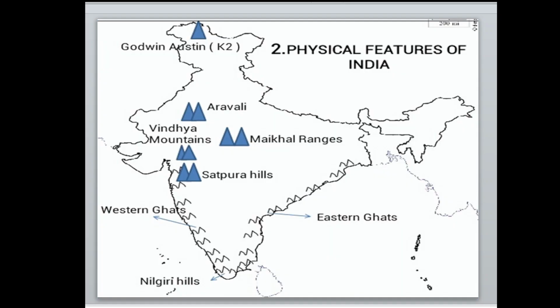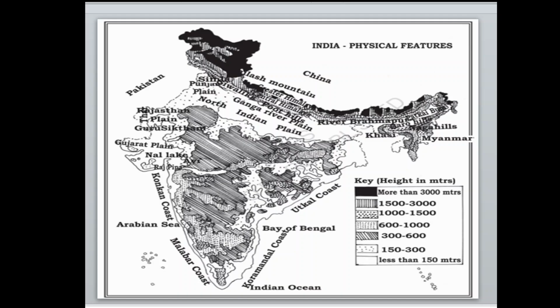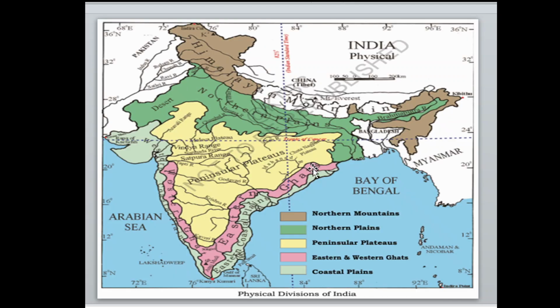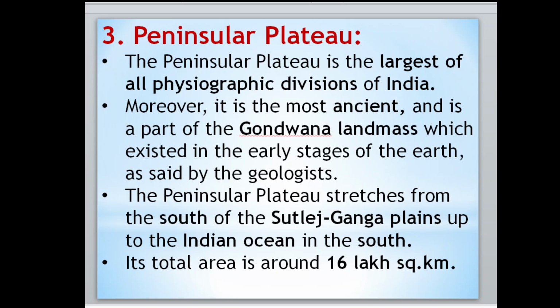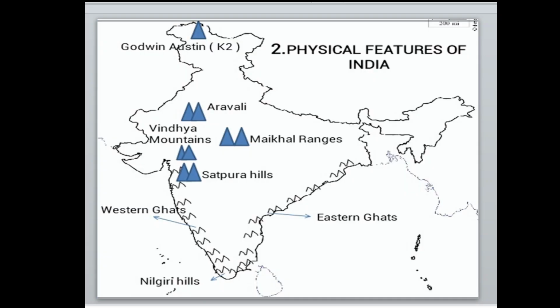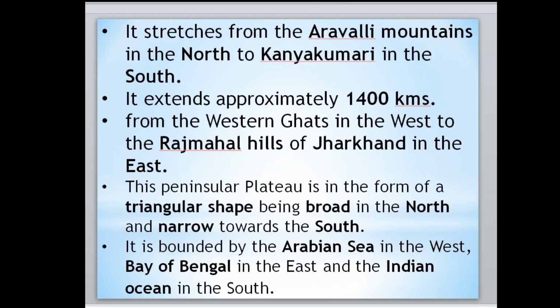The Rajmahal Hills are here, in Jharkhand, and it starts from the Western Ghats.